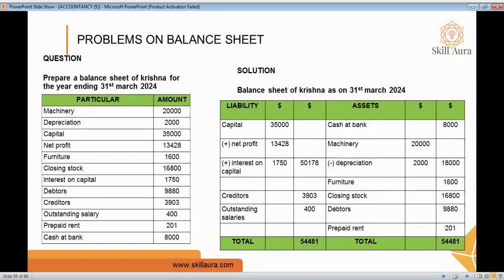When both asset and liability amounts are equal, then the solution is correct. When it is not tallying, somewhere you have made a mistake, so you have to analyze it. You'll verify the solution like this. By verifying, if both amounts are equal, then you will consider it as a correct one. If it is not tallying, then it will be a wrong one. So you have to balance it.